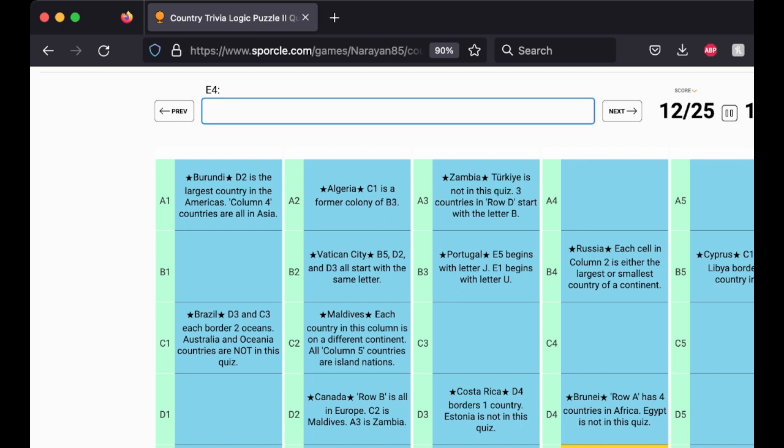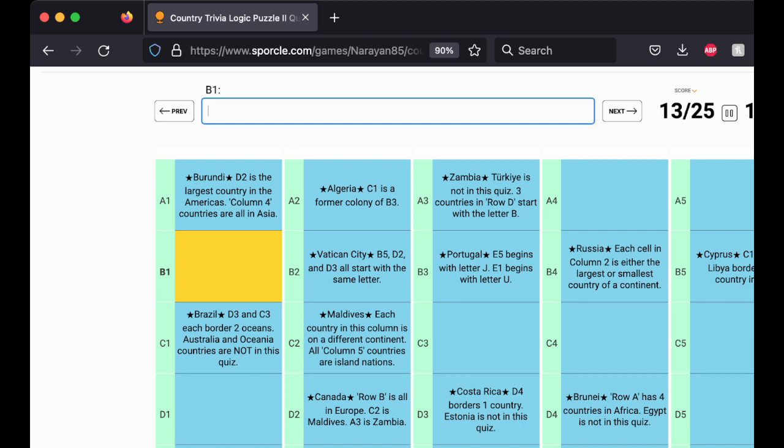E5 begins with the letter J. Okay, so E5 begins with the letter J and is an island. That could be Japan or it could be Jamaica. You have to take a guess. Former colony. So it could be a B country that's an island. Okay, I'm going to guess Japan for E5. I'll take a guess. Got lucky. This column contains the world's 2 largest island countries.